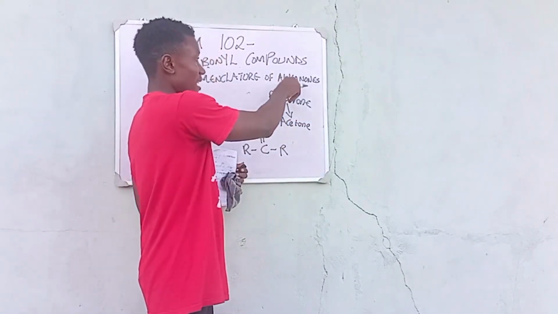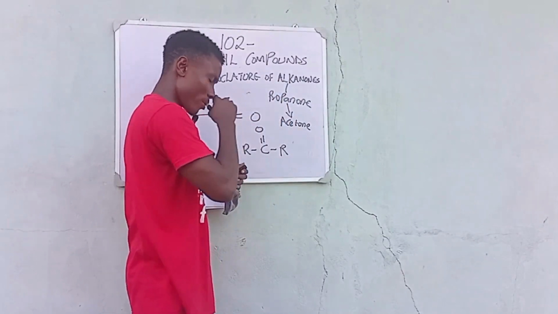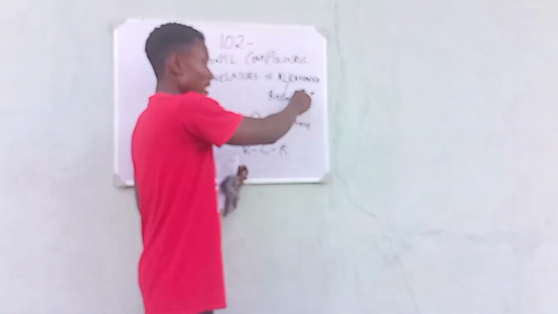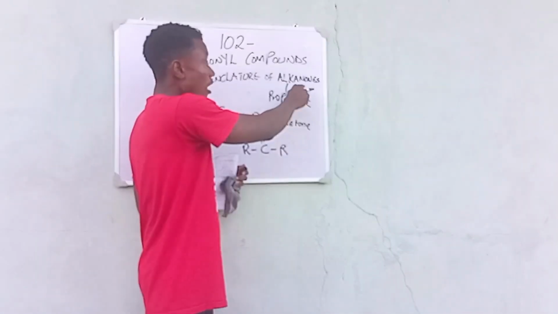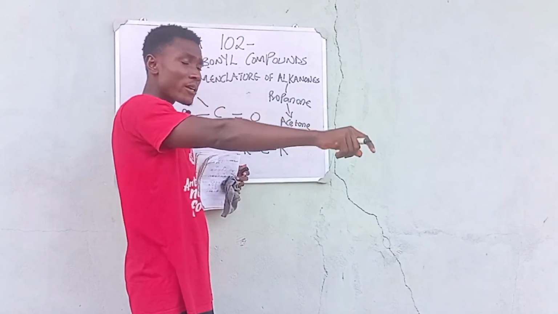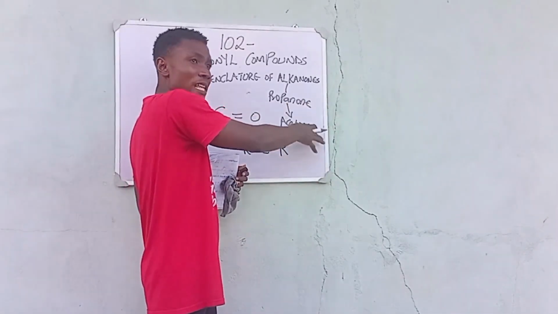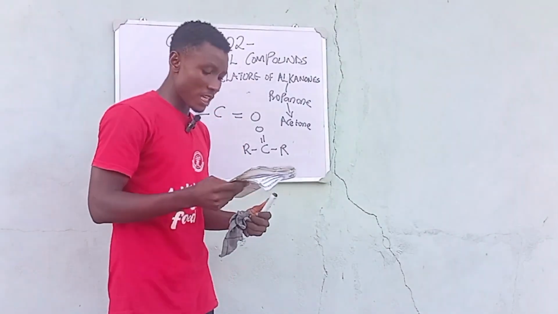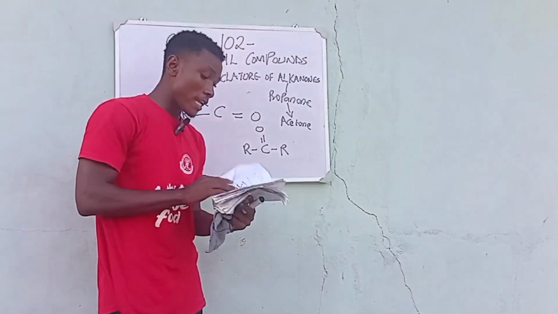Take note. Another name for alkanones is ketones, right? The simplest member in the family of the alkanones is propanone. The propanone is even derived from propane, so another name for it is acetone. It is very, very important that you understand this. So let's move on to the nomenclature in detail.